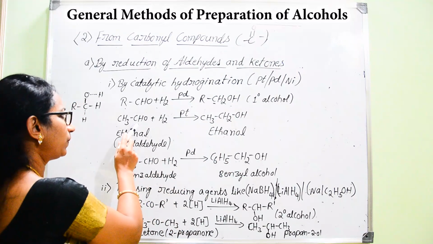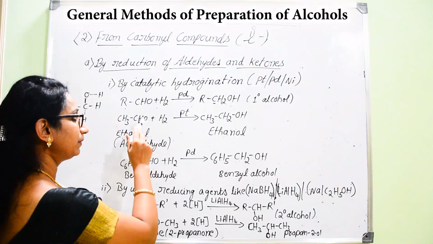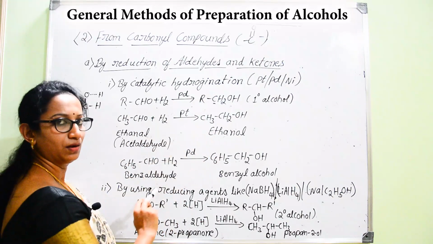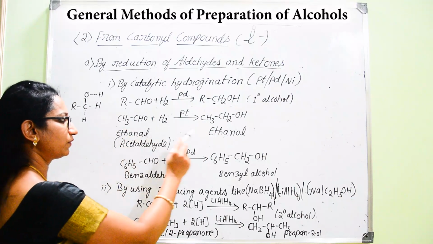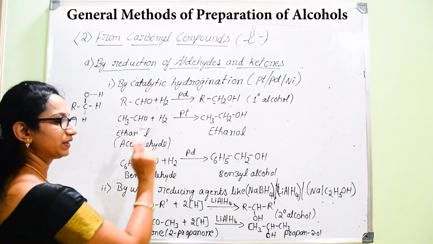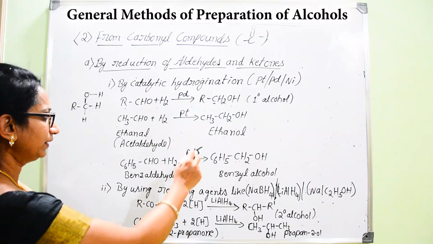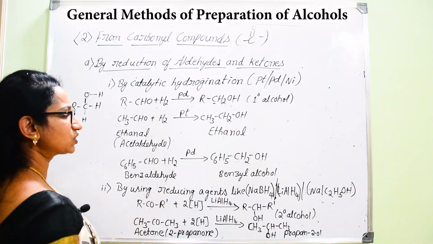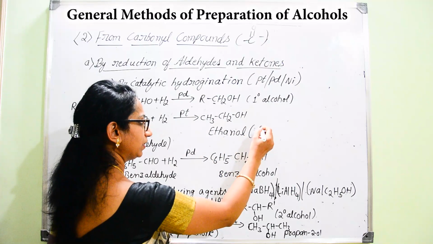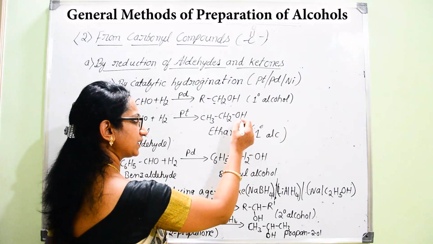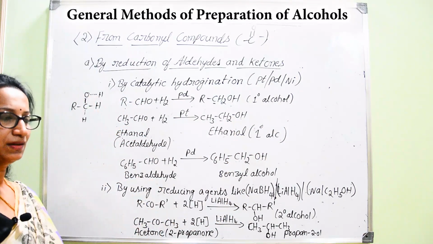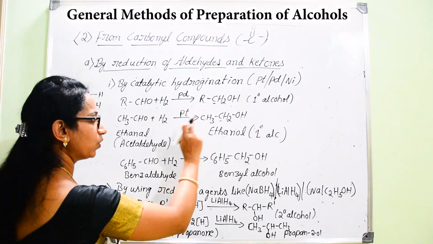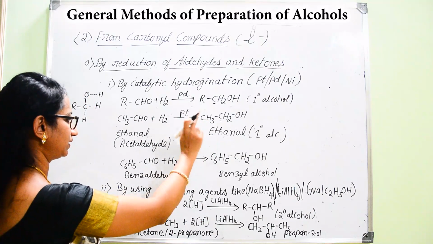If you start with propanal, you will get propanol. The only difference is that instead of CHO, you end up with OH attached to that carbon atom. Ethanol is also a primary alcohol because the OH group is attached to CH2, the carbon carrying one alkyl group, that is the methyl group.